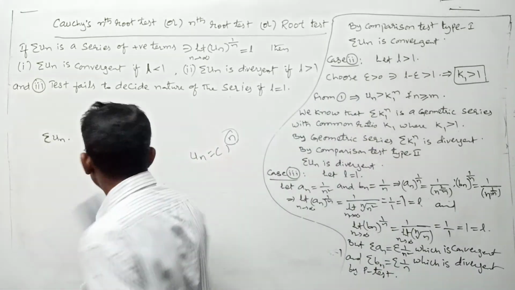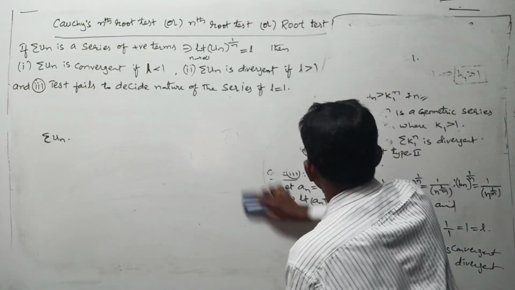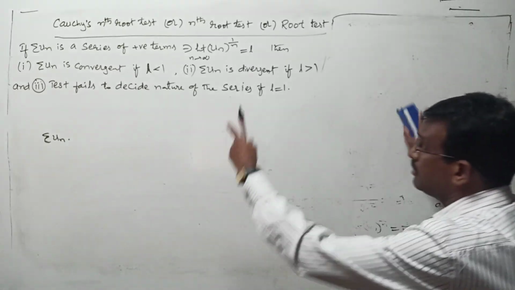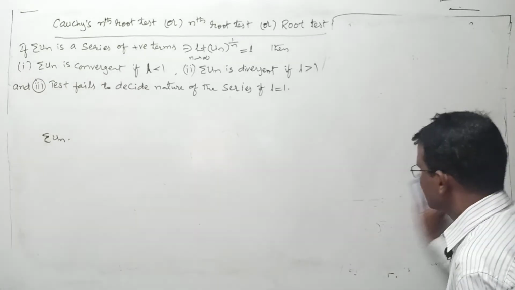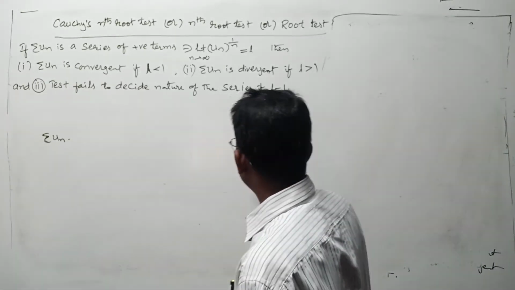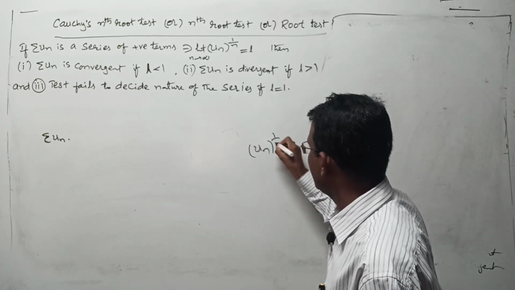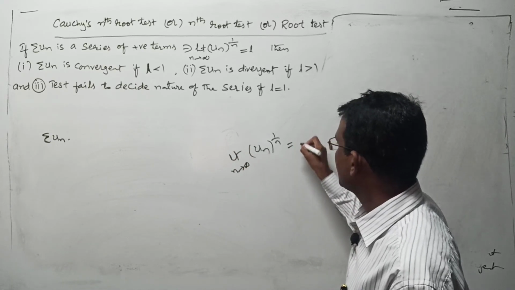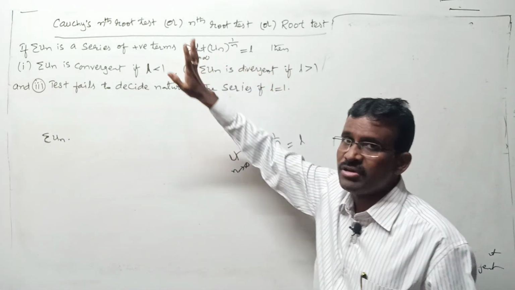Okay, now we can proceed to problems. How can you proceed in the problem part here? They will simply give: test for convergence of sigma u_n series. In that, take u_n separately, and let us find u_n whole to the power of 1 by n. After that take the limit as n tends to infinity, you get some real number L. Depending upon the nature of L, you can decide whether the series is convergent or divergent.